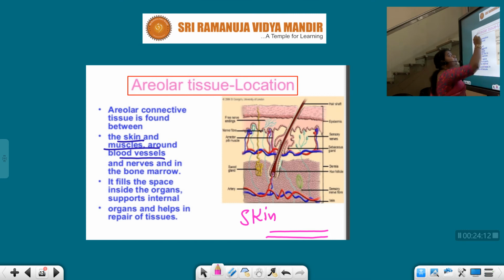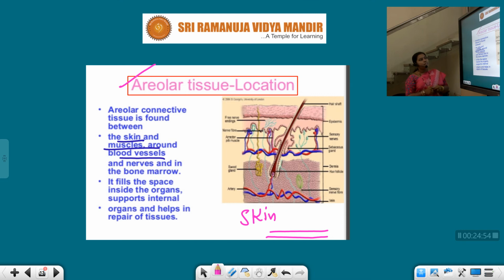Around these blood vessels also we can have this areolar tissue, and it fills the space inside the organs, supports internal organs and helps in the repairing of the tissue. See children, this areolar tissue supports the internal organs, like blood vessels. These are tube-like structures, pipe-like structures. Without any support, can this hold? No. Can this stand? No. So it needs some external support, like tissues. This particular support is given by our areolar tissue. Are you able to understand?